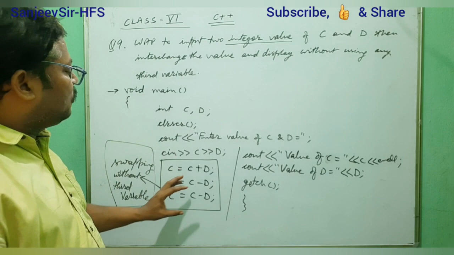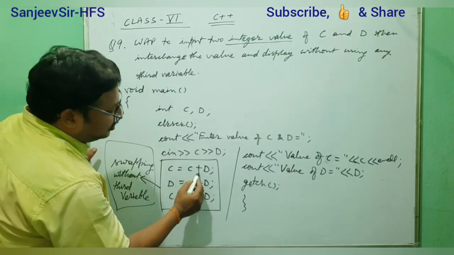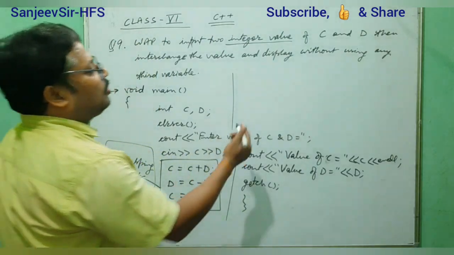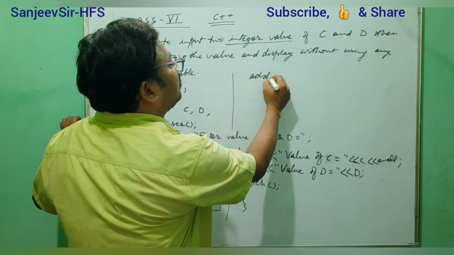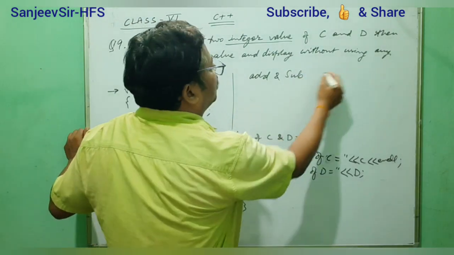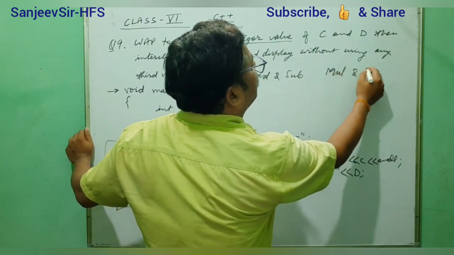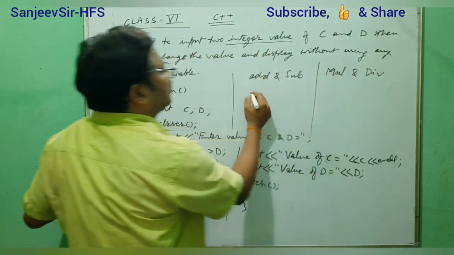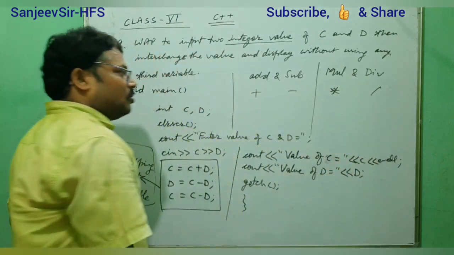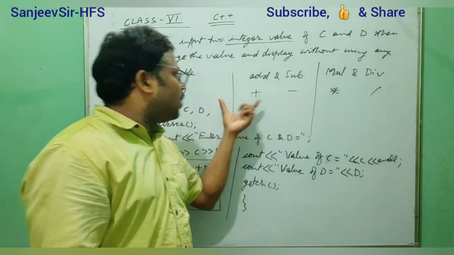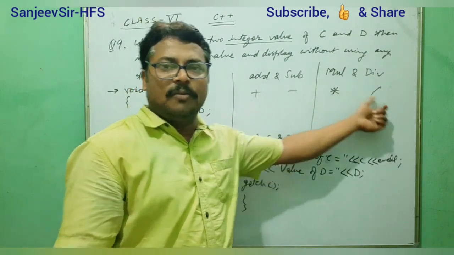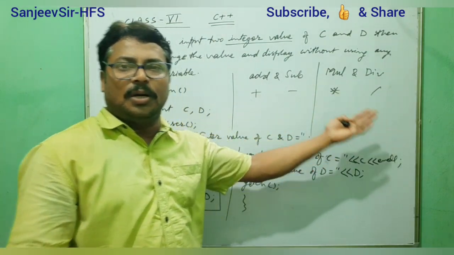Now this we have used here, the addition and subtraction operators. The same thing we can do with multiplication and division. So in addition we are just combining the numbers, and in multiplication we will do the same, and in division we will extract one number with the other one.